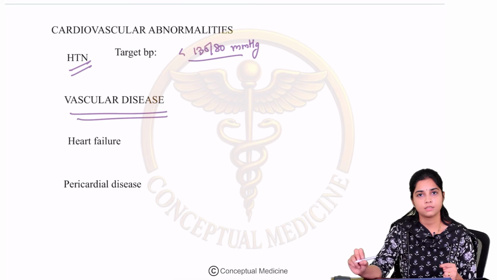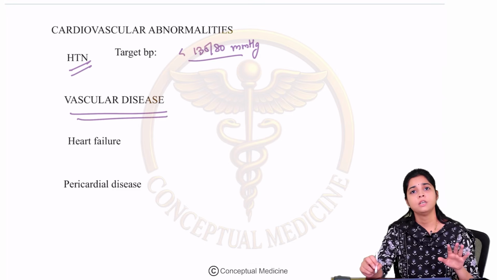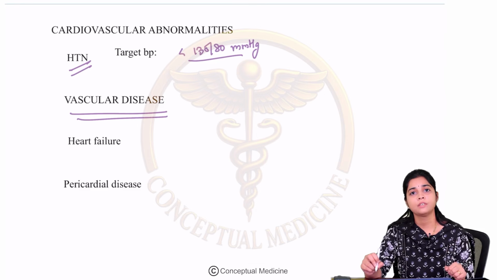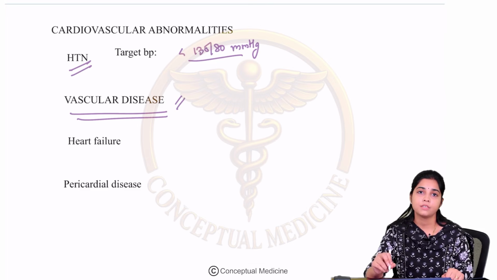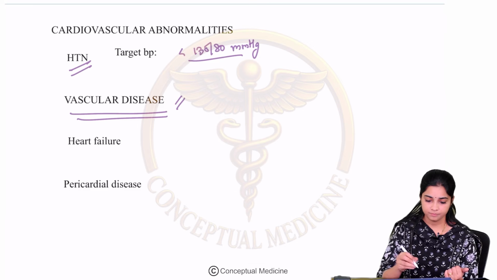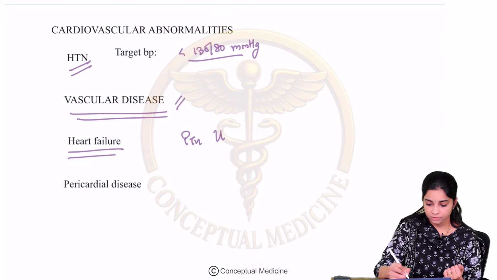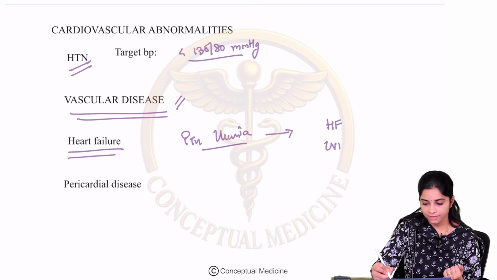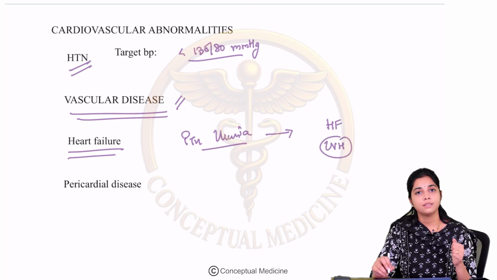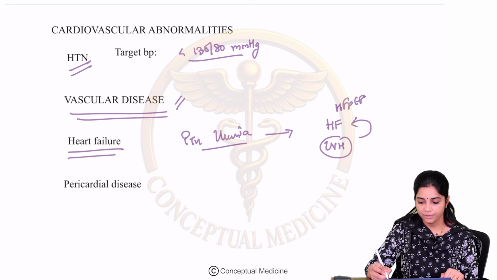Then vascular disease. We know that atherosclerosis can be a common comorbidity associated with CKD. Apart from that, CKD can have widespread calcification which causes stiffening of the arteries, right? So it causes severe vascular disease which can worsen the hypertension and worsen the cardiovascular outcomes. Then CKD in itself can predispose to heart failure because PTH, uremia, all of this can cause heart failure. It can cause left ventricular hypertrophy which causes a form of heart failure with preserved ejection fraction.